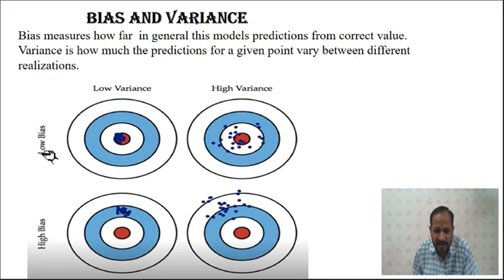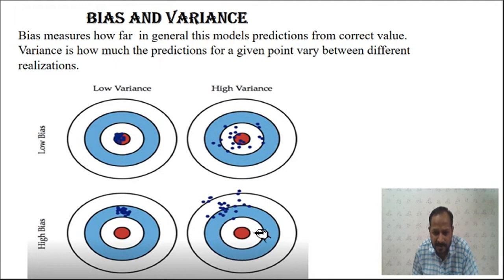Then this one has low bias but high variance. Low bias, because the error is somewhat less here, as all the predicted values are near the correct value. The correct value is the middle red one. As the predicted values are near the actual values, you can see it has low bias. While this is called high variance, because every time the predicted values, though near the actual value, are giving different values. Because of that this has high variance and low bias.